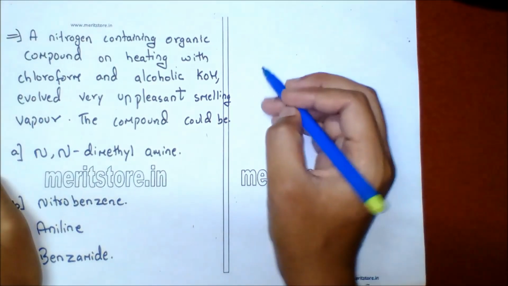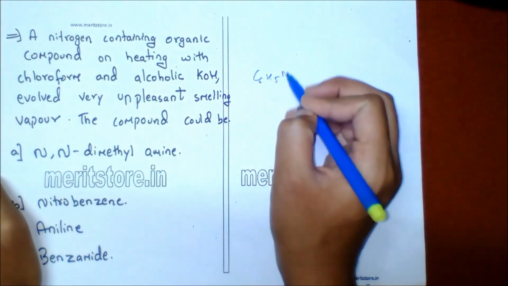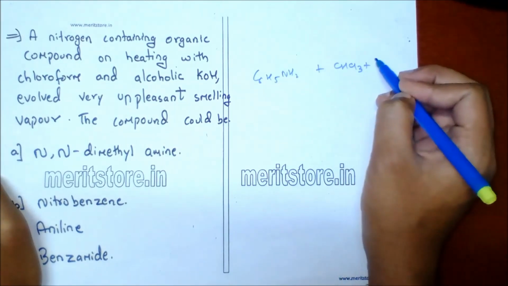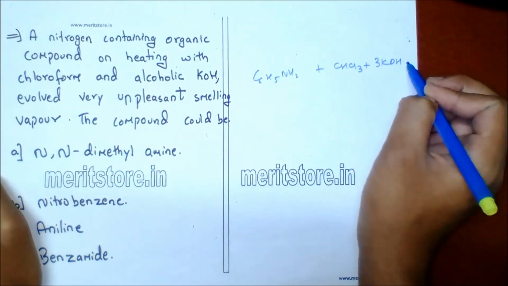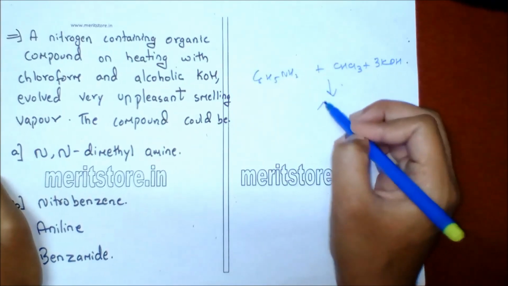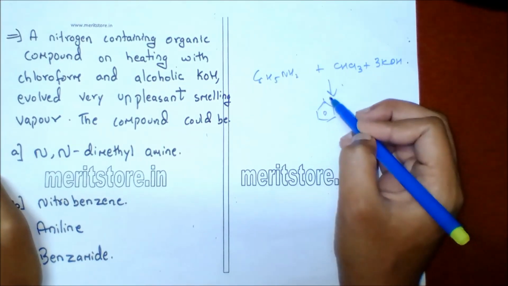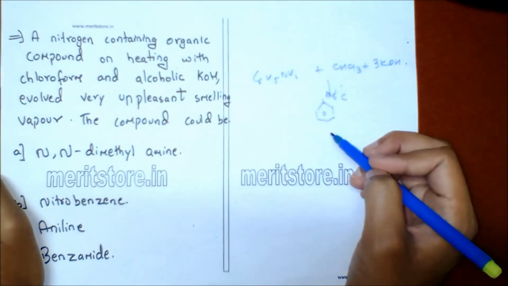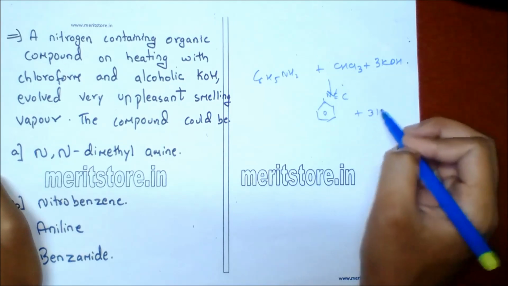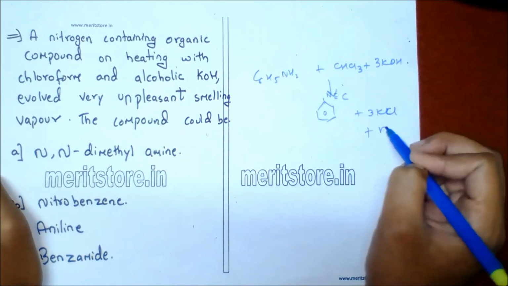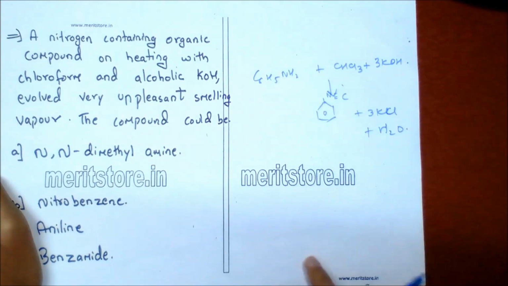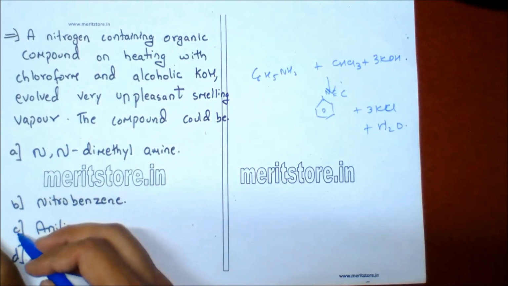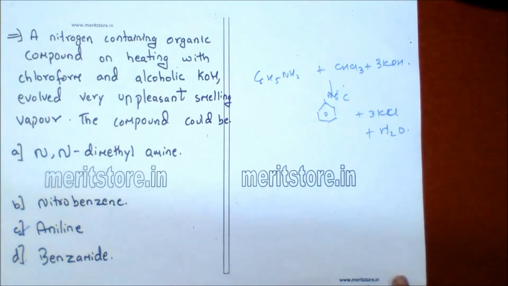So when aniline, C6H5NH2, which is a primary amine, reacts with chloroform plus alcoholic KOH, it gives phenyl isocyanide. So this is benzene isocyanide, which gives a foul smell, plus KCl plus water is formed. This is the carbylamine test reaction. So aniline is the compound, which is the correct answer.